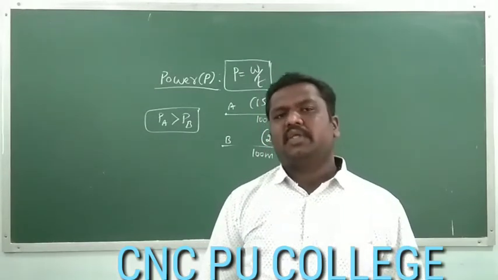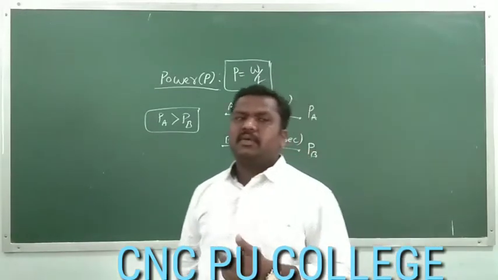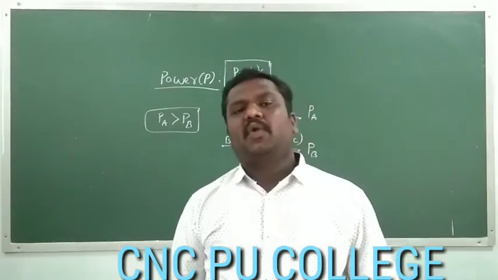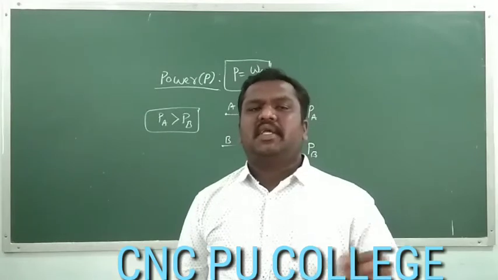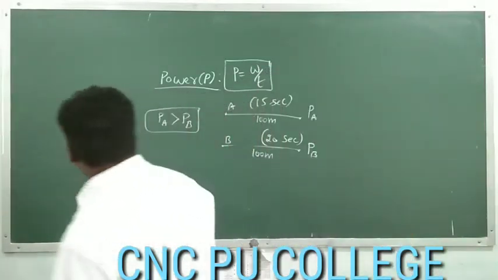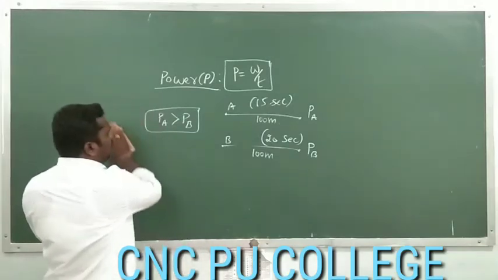Now we have to consider the forms of power. That means we have to define the average power and we have to know about the instantaneous power. Let us focus on that: the average power and the instantaneous power.